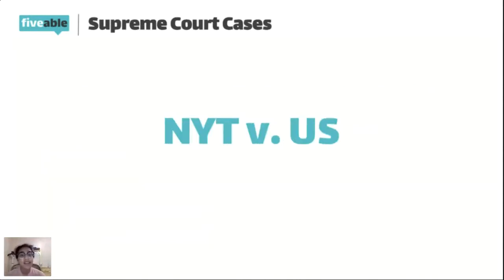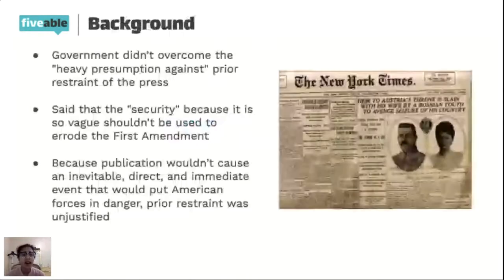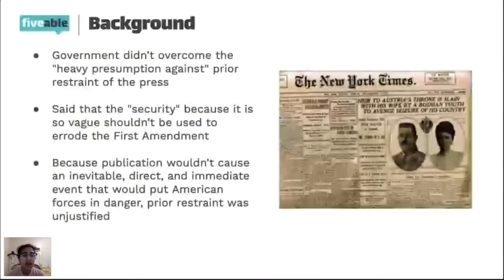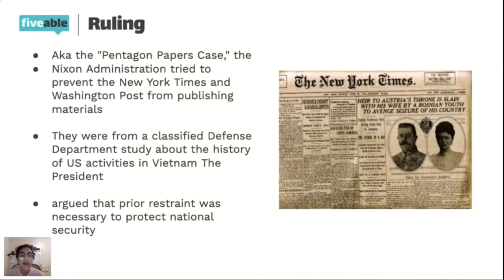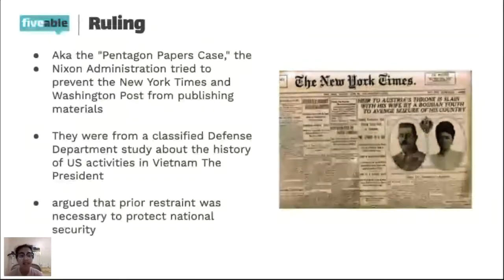Okay, so this next case we're going to be talking about is New York Times versus the United States. And so the background for this case was that there was this thing called the Pentagon Papers. And so the Nixon administration tried to stop the New York Times from publishing these materials. And so the reason why they tried to stop them was because they were from this classified Department of Defense study about the history of the United States activities during the Vietnam War.